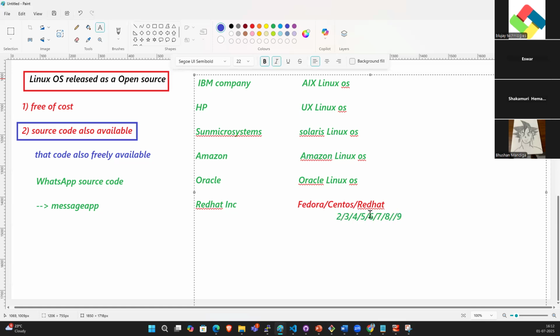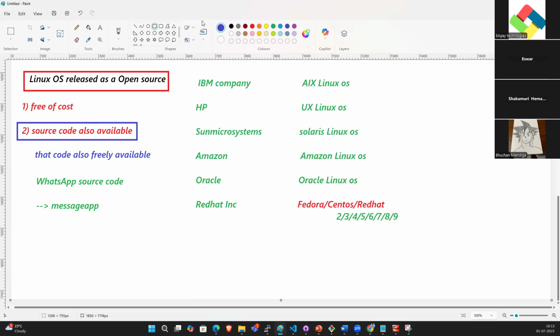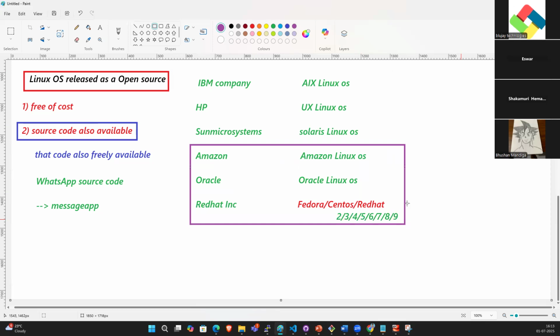These are all the flavors. This is the version of the OS and this is the flavor of the OS. These three OSs, if you learn any one of them, it will be very easy to understand.